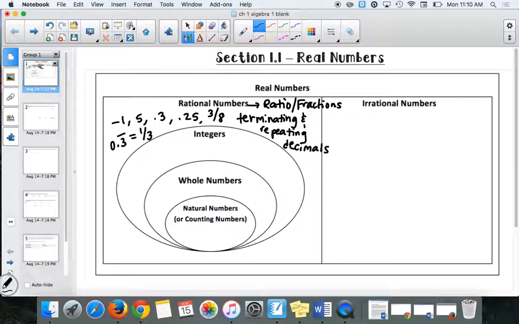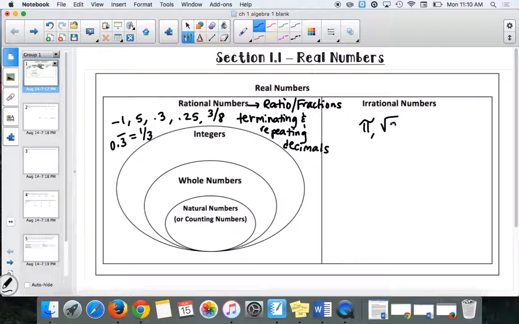Okay, but decimals that go on forever and never repeat, those are what we call irrational numbers. These are the ones that I think look kind of funny. Okay, so irrational numbers would be things like pi. It's like, wait, pi? That's a number? You guys all know pi is a number, don't you? I always celebrate Pi Day. Very important holiday. All right, so what else?